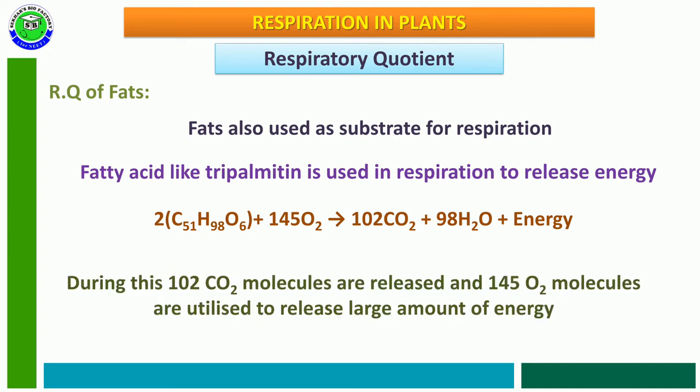During this process, 102 carbon dioxide molecules are released and 145 oxygen molecules are utilized to release a large amount of energy, so that more oxygen is utilized and less carbon dioxide is